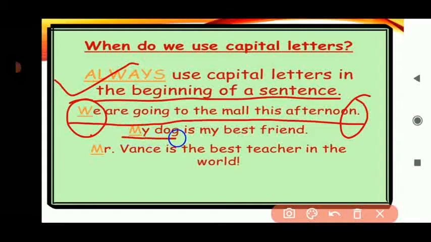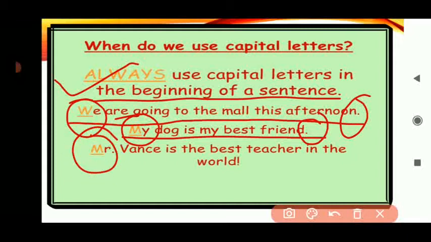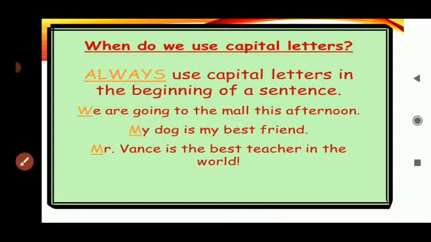My dog is my best friend. The first letter is capital and in the last we are putting the full stop. Now see the third sentence. Mr. Vance is the best teacher in the world. So in Mr. Vance, M will be capital. So you have to remember when we are using the capital letters and full stop.